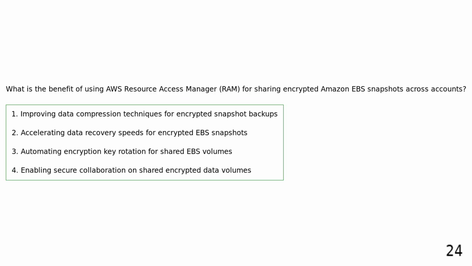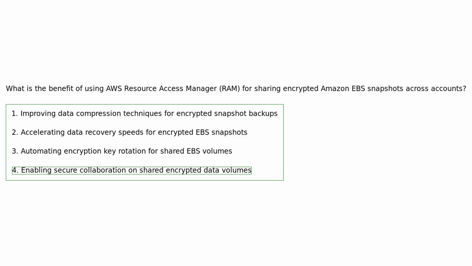What is the benefit of using AWS Resource Access Manager for sharing encrypted Amazon EBS snapshots across accounts? Improving data compression techniques for encrypted snapshot backups. Accelerating data recovery speeds for encrypted EBS snapshots. Automating encryption key rotation for shared EBS volumes. Enabling secure collaboration on shared encrypted data volumes.